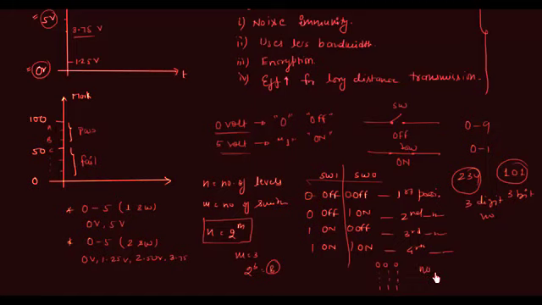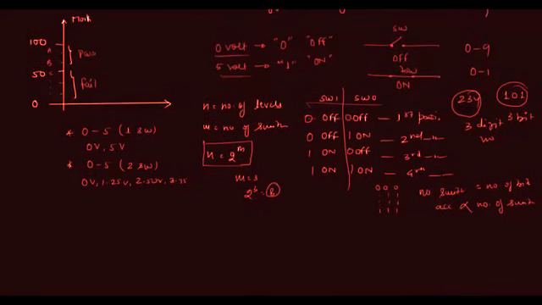So the number of switches is equal to the number of bits, and the accuracy is directly proportional to the number of switches that we are going to use. So it's very simple. We use bits to represent the quantity.